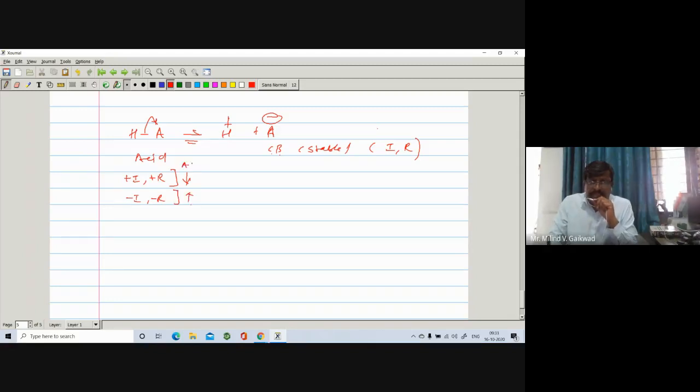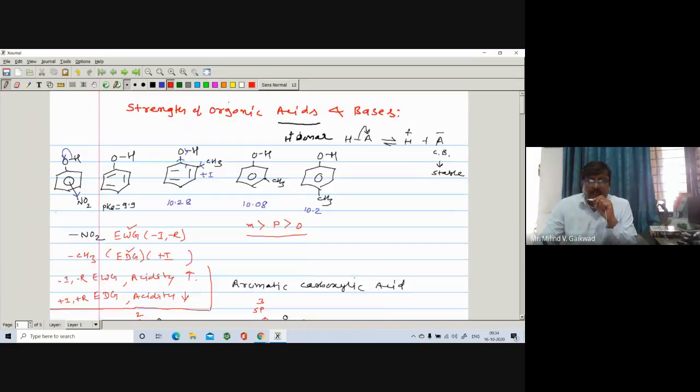So this is about the acidity, right? We have explained with only these two points whether the bond breaks and whether the conjugate base is stable or not. So we can compare the acidity of any acids. Here we have taken a number of examples. So today we have seen the strength of acids.